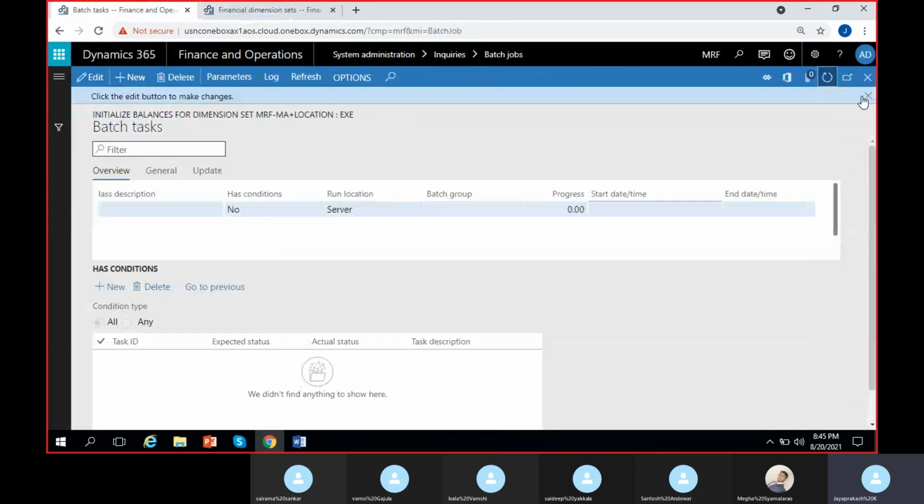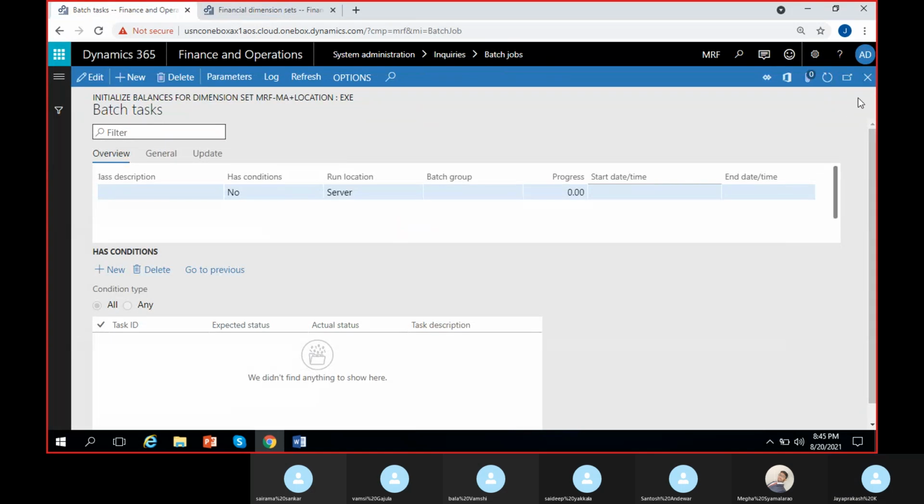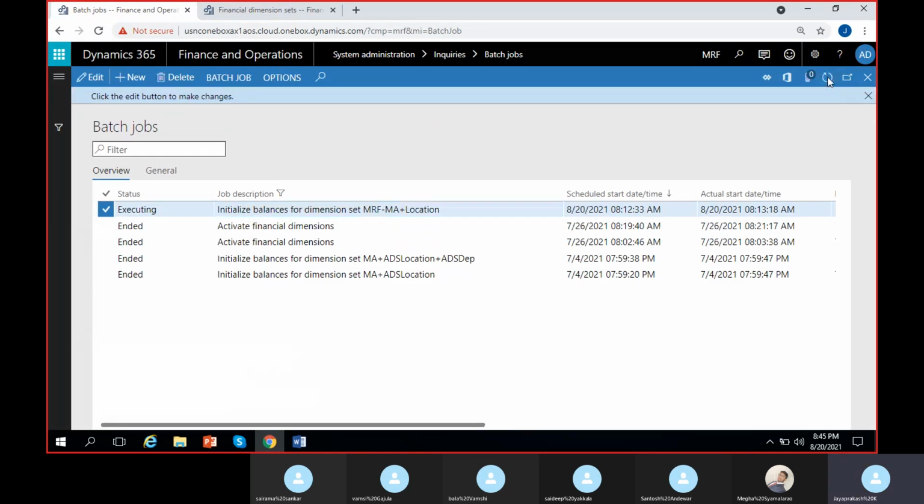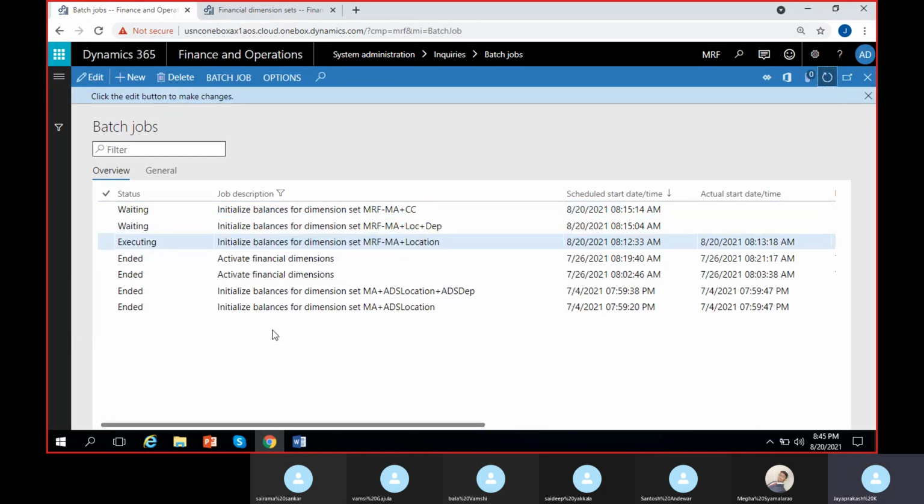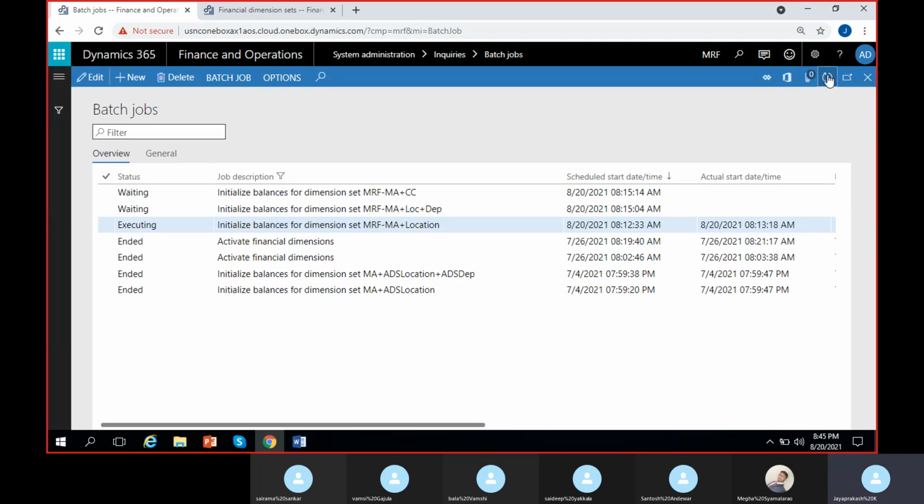So this time if I go back, close this, and refresh this, I can see all the three here. So these are still waiting. This one is now executing. Once it is done, it will start. Let one of them complete and we can check the balances.